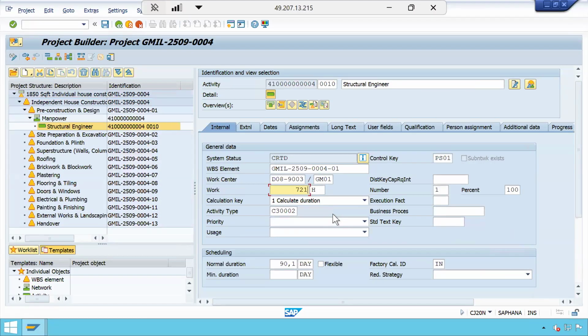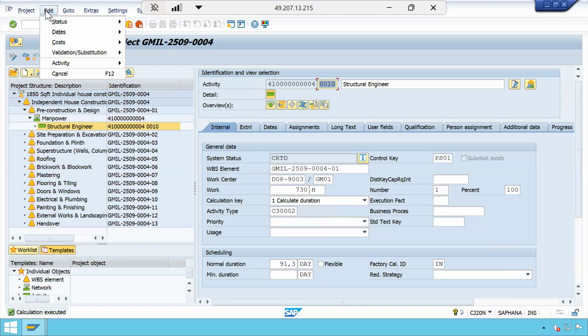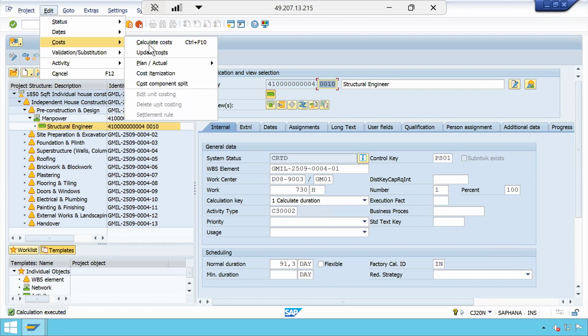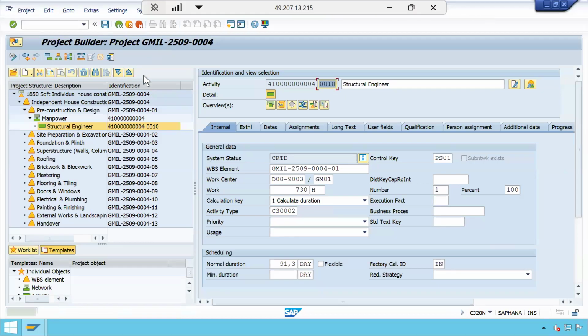Now it is 721 hours. 1,80,250, right? Yes, sir. 730 multiplied by 250, can someone do it? Let me do the calculation here. Cost, calculate cost. 7 2s are 14, right?